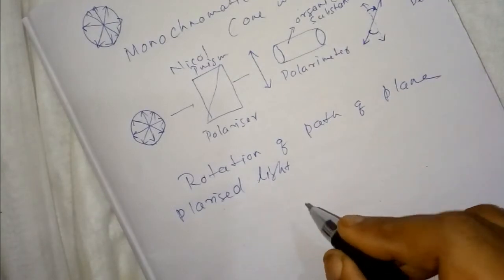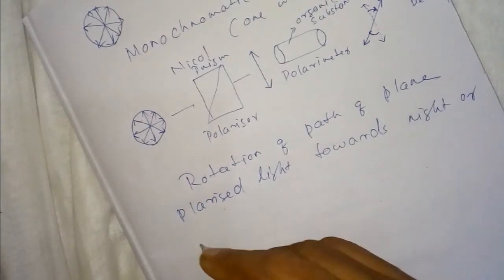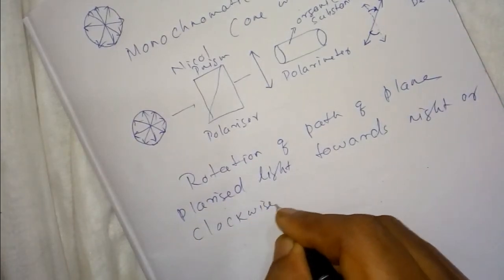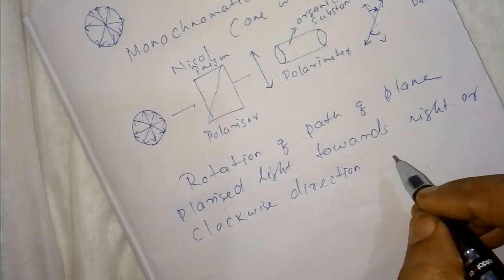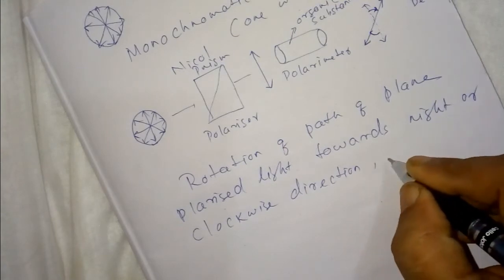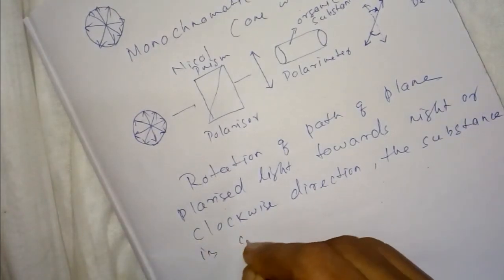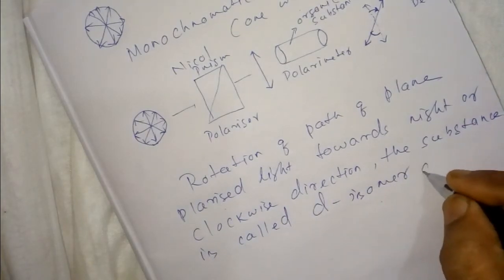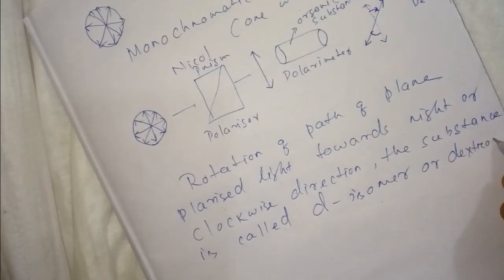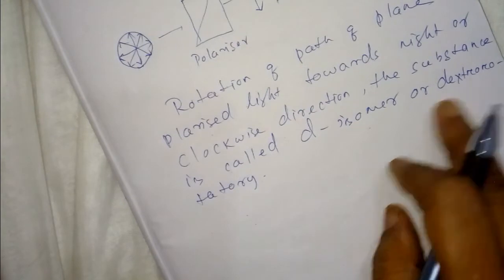Rotation of the path of plane polarized light towards the right or clockwise direction, the substance is called D isomer or dextrorotatory.